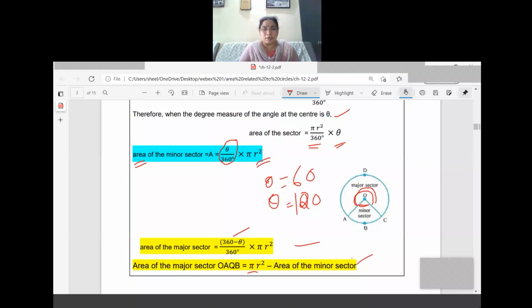How can we calculate the area of the major sector? It is the complete area of the circle minus the area of the minor sector. It is very easy to understand. I don't think it is confusing.